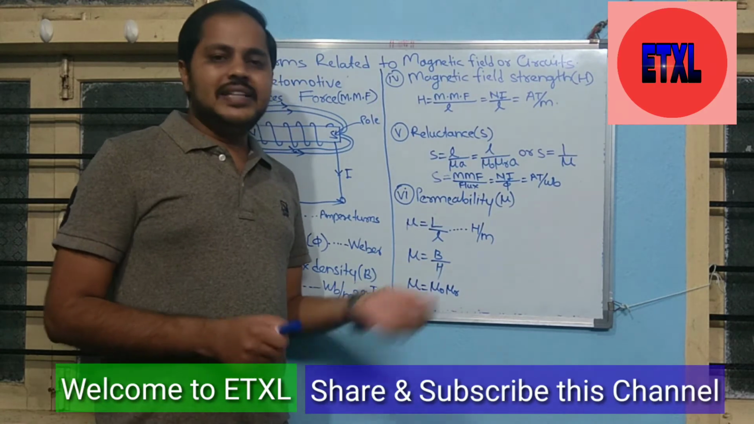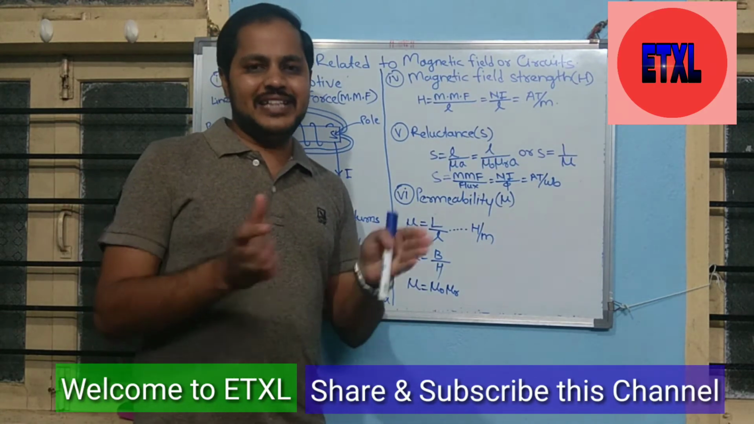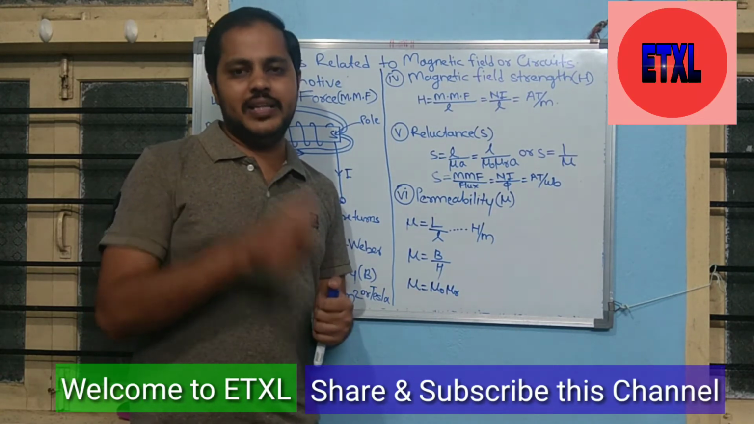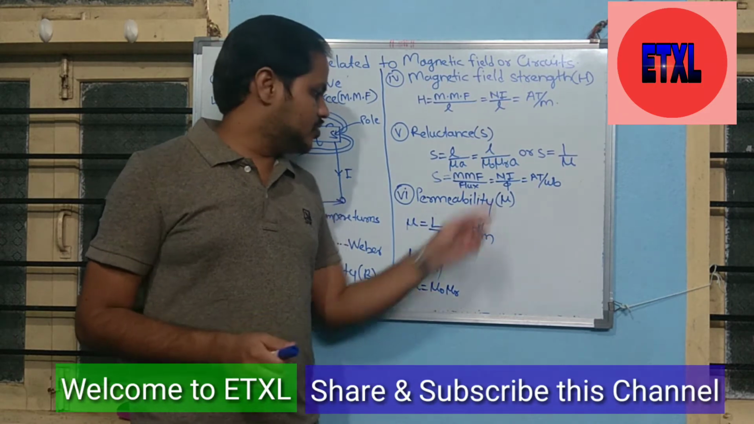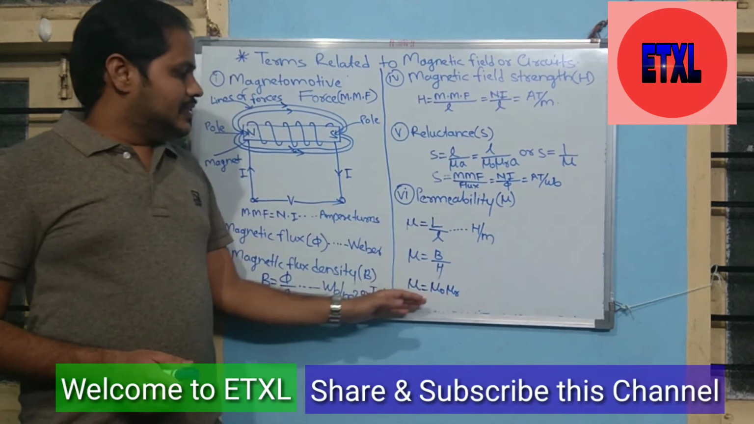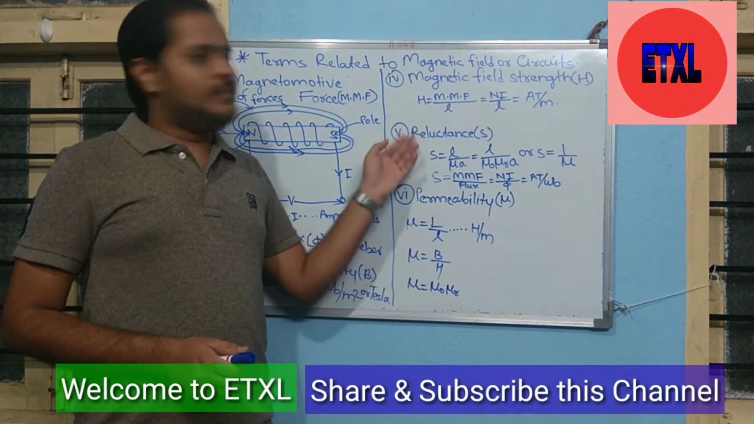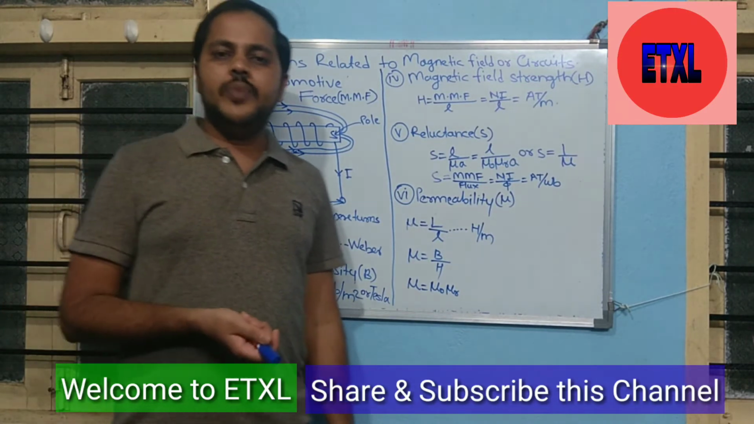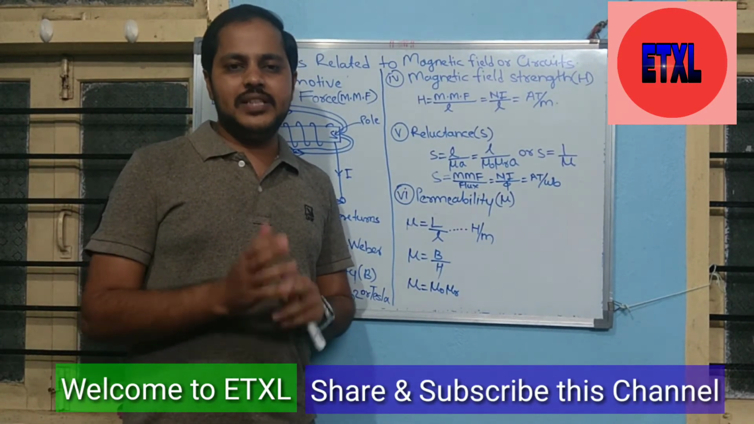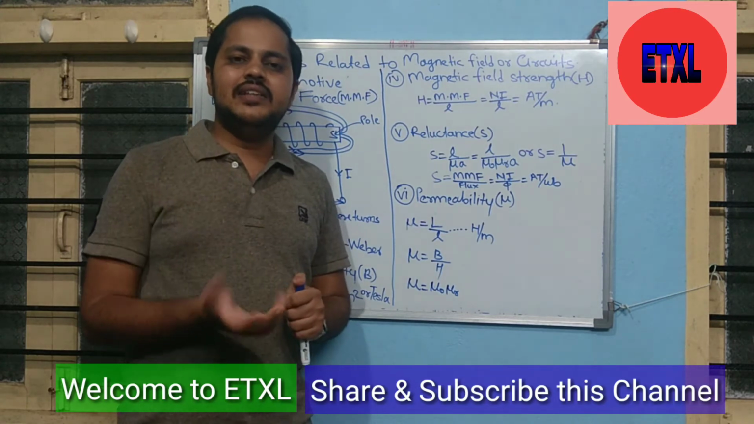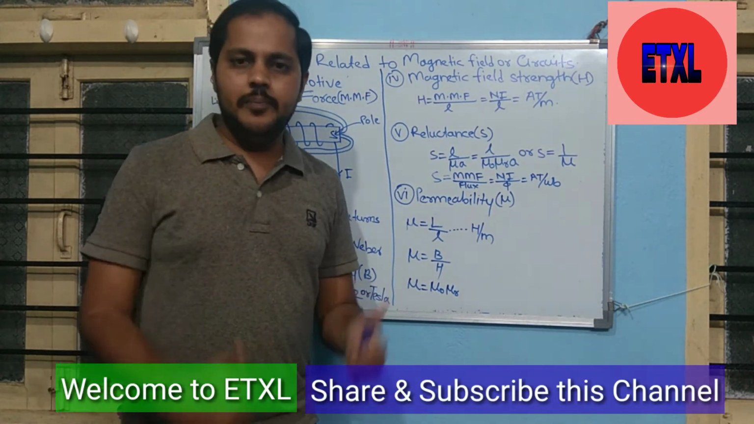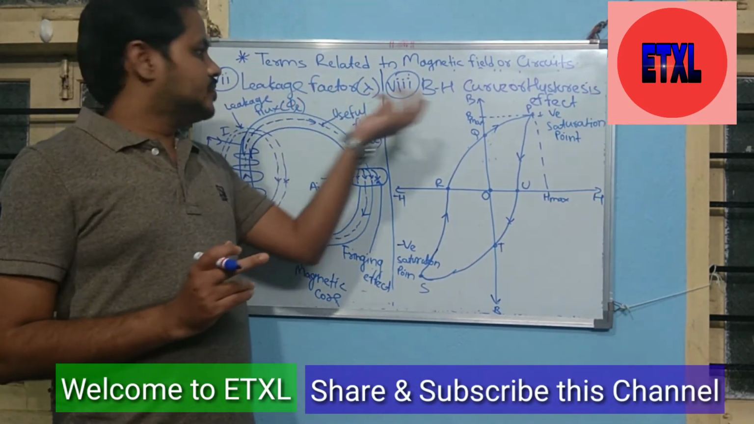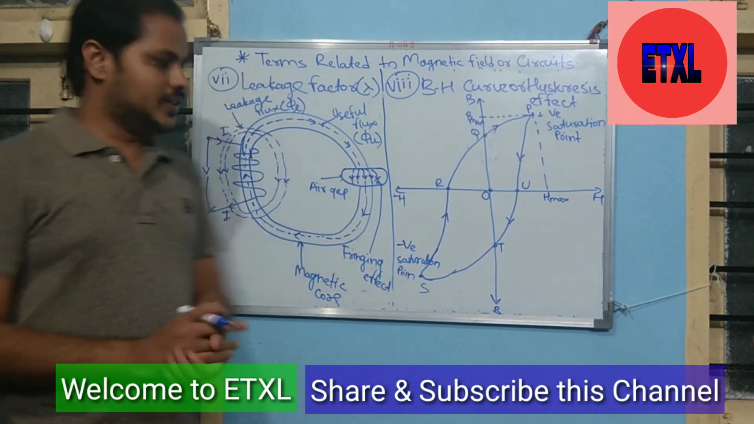What is permeability? It is the ability of material to produce magnetic lines of force within itself, or the capacity of magnetic material to produce magnetic lines of force, is called permeability. These are the six terms of the magnetic field of a magnetic circuit. Next two terms are very important: first is the leakage factor and second is the BH curve or hysteresis effect.